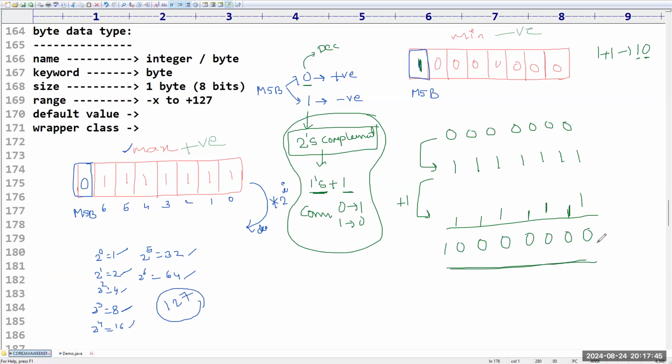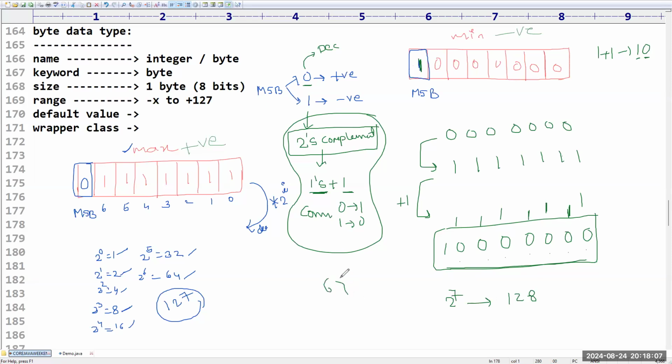So this is nothing but the decimal value. Sir, 2 power 0, dummy. 2 power 1, dummy. 2 square, 2 cube, 2 power 4, 2 power 5, 2 power 6, all these are dummy. If you add them also, you will get 0. The last one is 2 power 7. What is the 2 power 7 value, sir? I think 128, right?